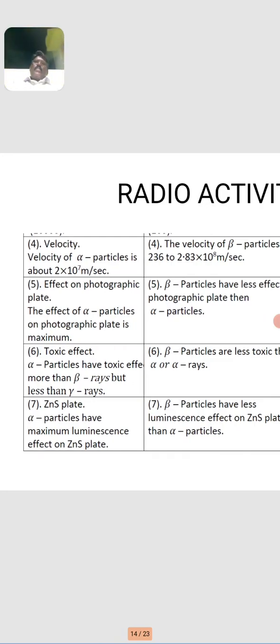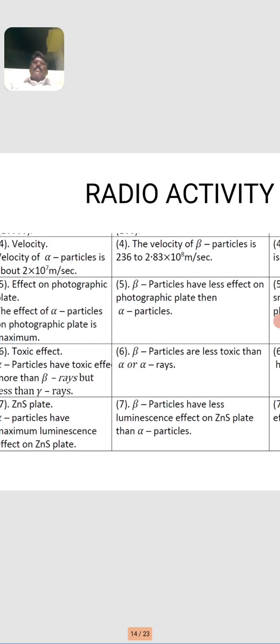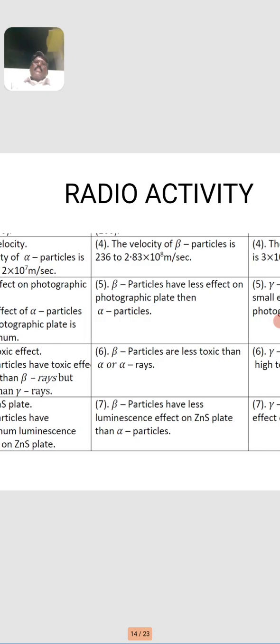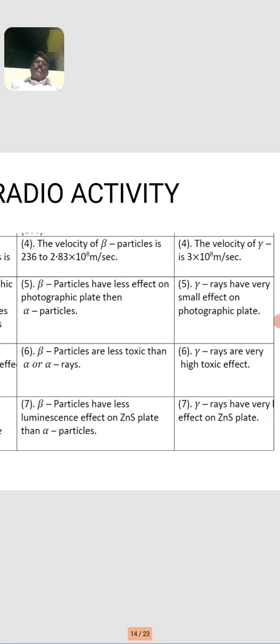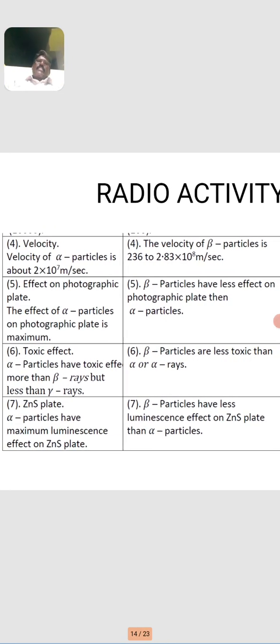Then toxic effect. Alpha particles have a more toxic effect than beta rays but less than gamma rays. Beta particles have a less toxic effect than alpha and gamma rays. Gamma rays have a very high toxic effect.